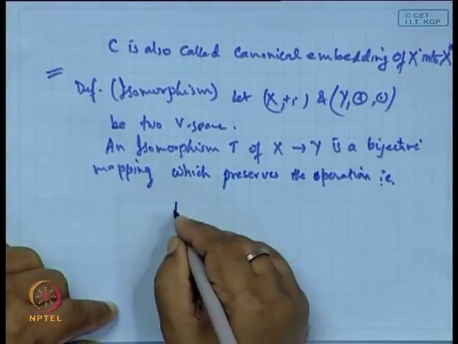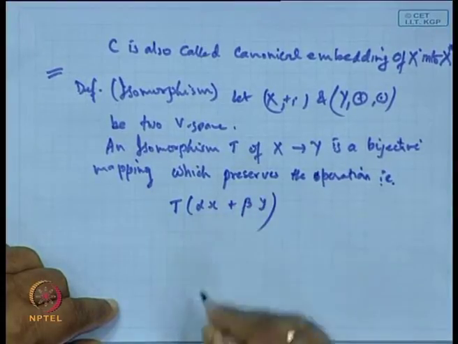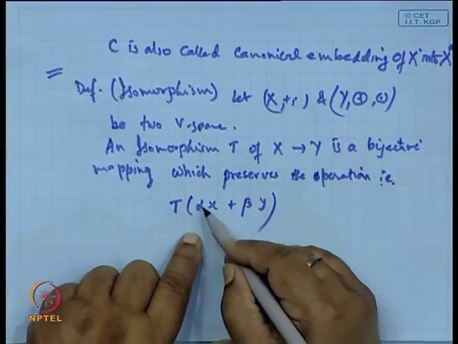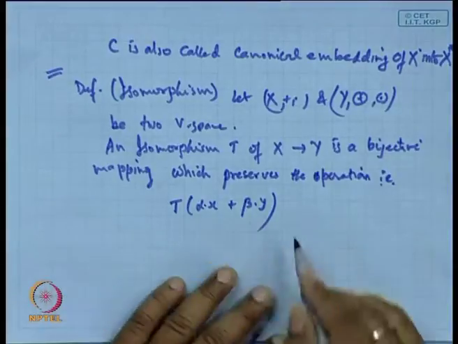That is T of alpha x plus beta y. Here this is the addition for vectors and the dot is the corresponding scalar multiplication.